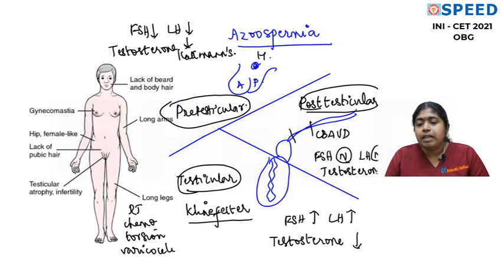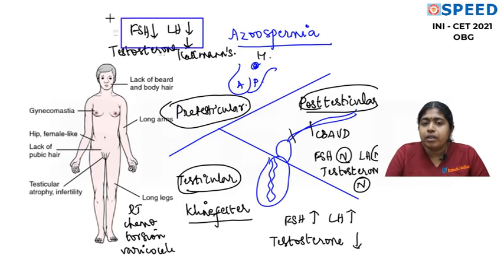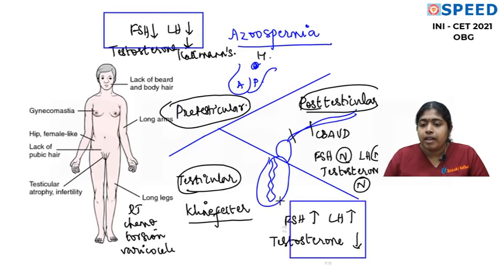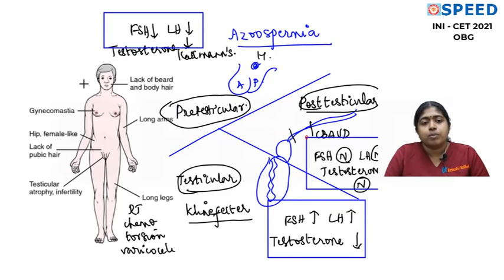So you might get questions based on these hormonal patterns, because in previous AIIMS exams we had questions on this. So this is the hormonal profile in a pre-testicular cause, this is the hormonal profile in a testicular cause, and this is the hormonal profile in a post-testicular cause. So please make a note of it.